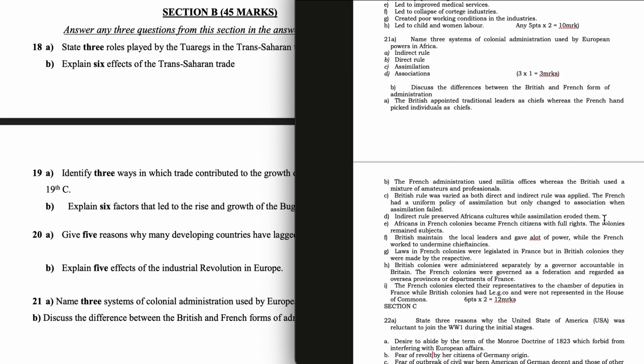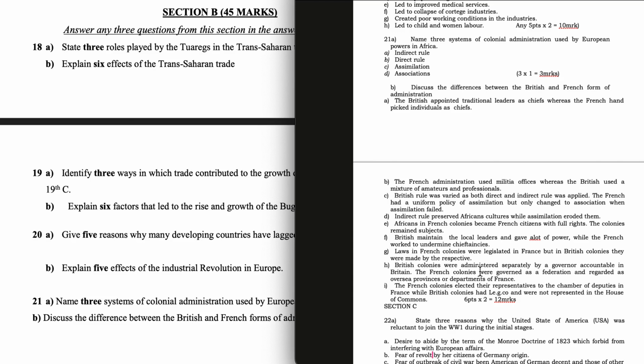Africans in French colonies became French citizens with full rights. In British colonies, the people remained subjects. The British maintained the local leaders and gave them a lot of power, while the French worked to undermine chieftaincies. Laws in French colonies were legislated in France, but in British colonies they were made by the respective colonial legislatures.